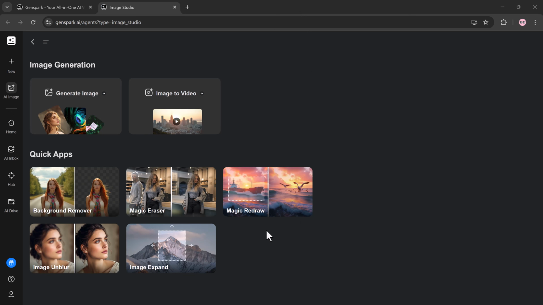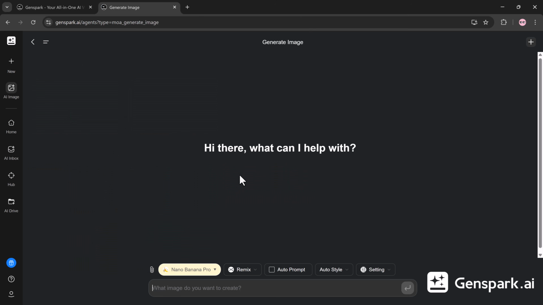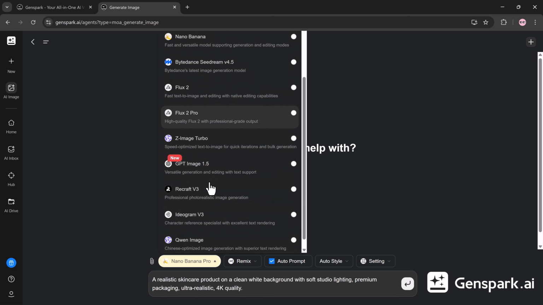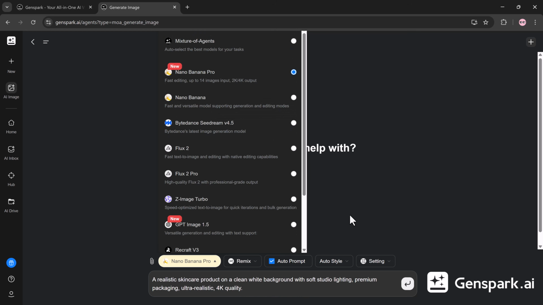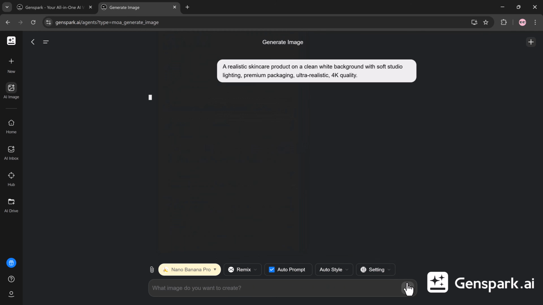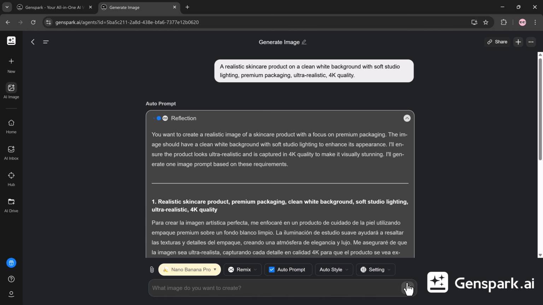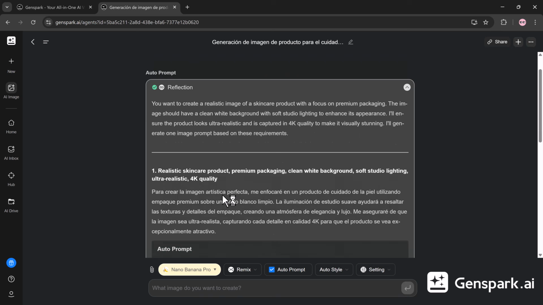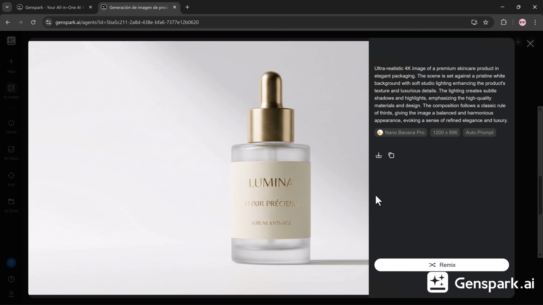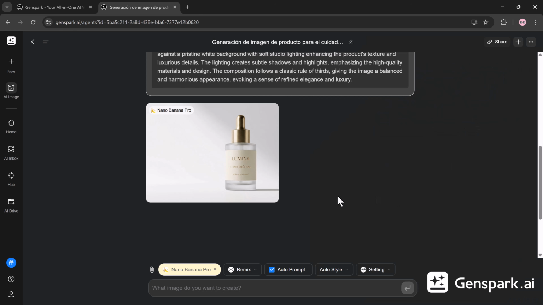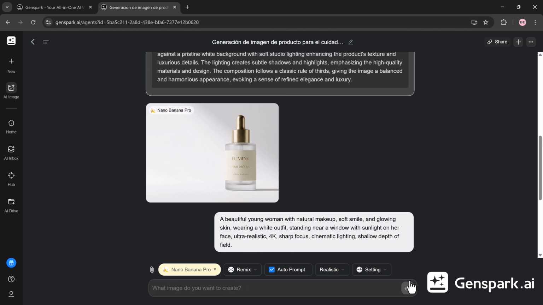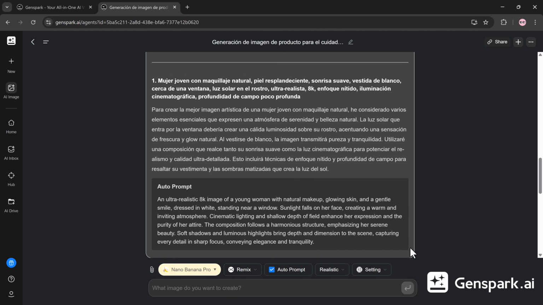AI Image, unlimited for 2026. AI Image uses advanced models such as Nano Banana Pro, GPT Image, Flux, and Seedream to generate professional visuals. Ideal for advertisements, thumbnails, website graphics, and brand creatives. Key highlight: unlimited AI image generation for all of 2026. Example prompt: a realistic skincare product on a clean white background with soft studio lighting, premium packaging, ultra-realistic 4K quality.